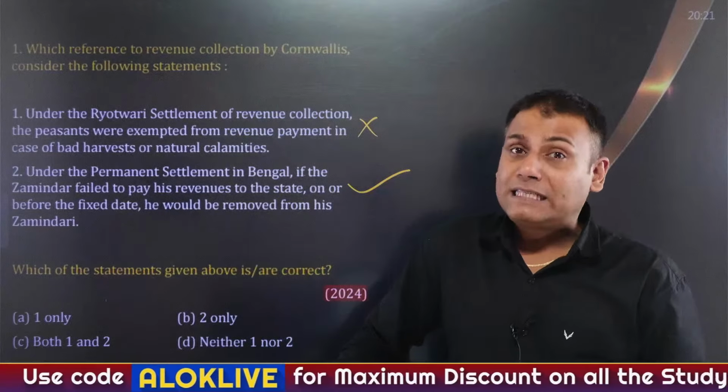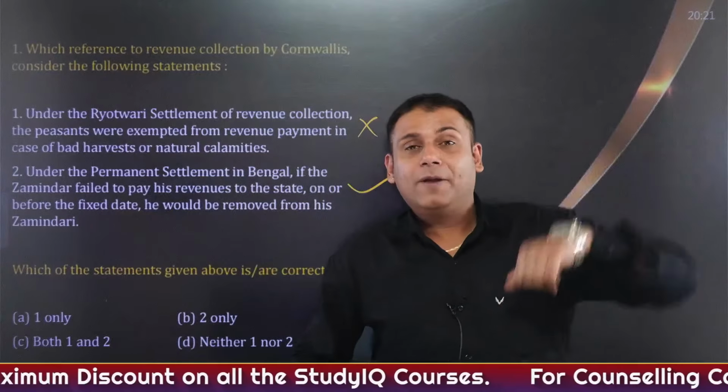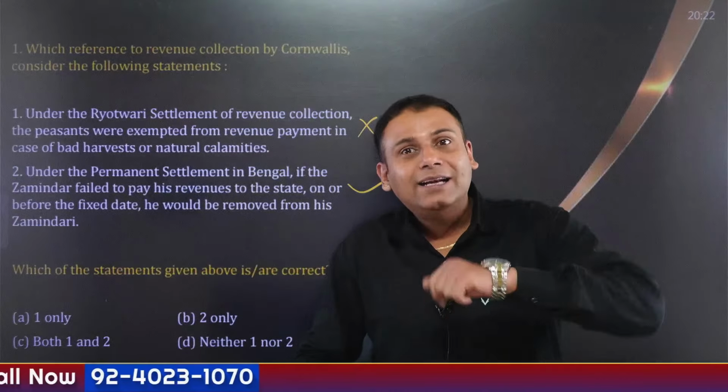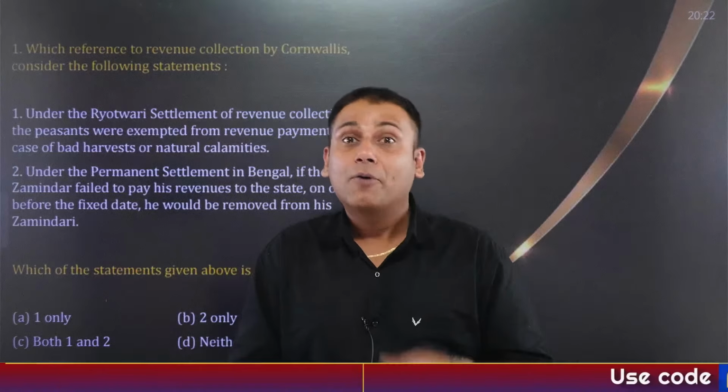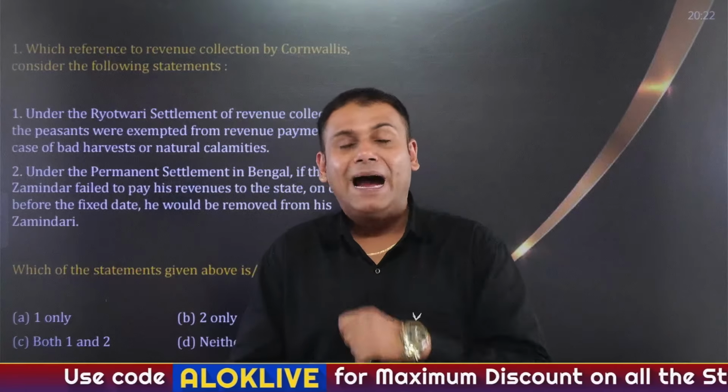Then comes Rayatwari system. The genesis of Rayatwari system goes back to the era of Sher Shah Suri. Sher Shah Suri did not collect the land revenue on the basis of quantity of the land. He collected the land revenue on the basis of quality of the soil, fertility of the soil, productivity. He had classified the land into 3 categories: good, average, and bad. And the taxes were collected accordingly. Same thing was adopted by Akbar.